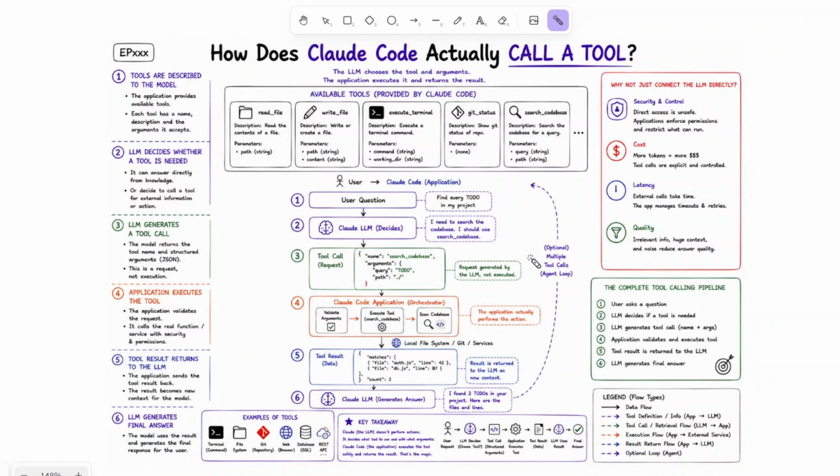If you remember one thing from this episode, remember this. Claude Code doesn't directly control your computer. It decides which tool should be used, while the application remains responsible for executing every action.